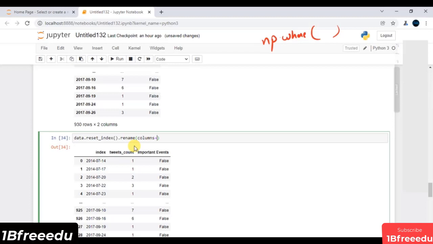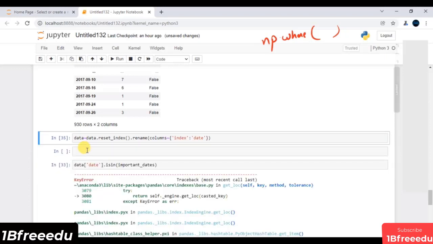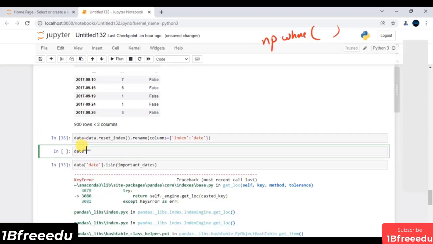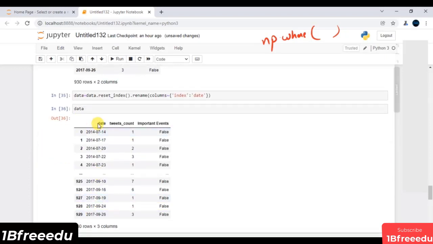Inside this, I have to pass the data in the form of curly braces. My key is the index that we have to manipulate, and I have to rename it as date. Once I do it, we need to store all of this inside my data. Let me just store it and print my data. Now I have the feature as my date.